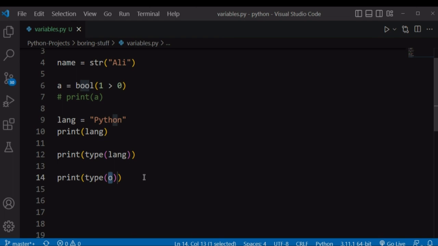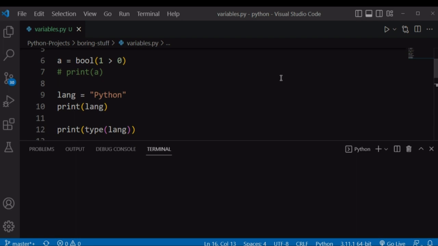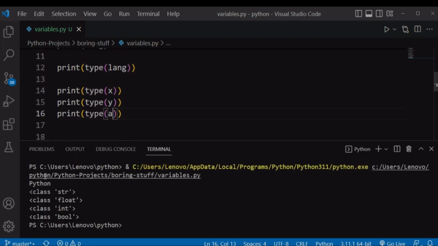Print the type of x, and I can copy this for our data types y and r and replace this with our variable y, also for our variable r, or whatever you call it. If I run this file, it's going to print the type of these variables.